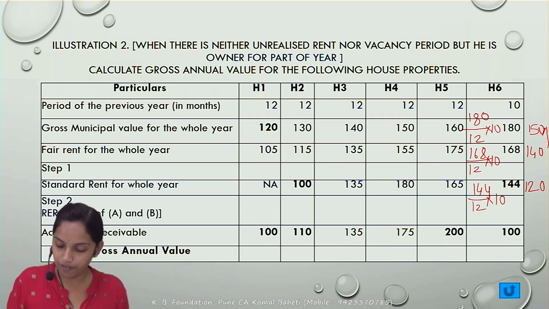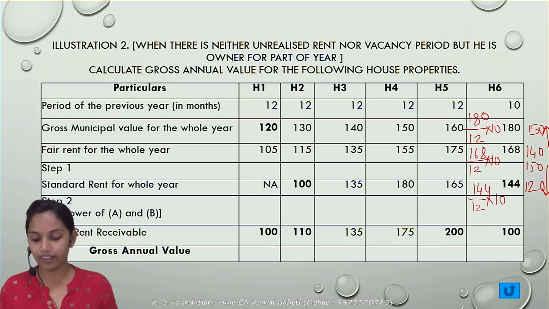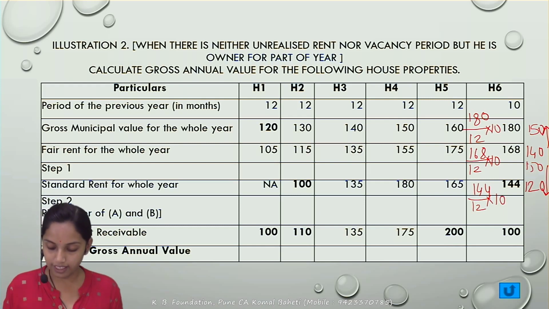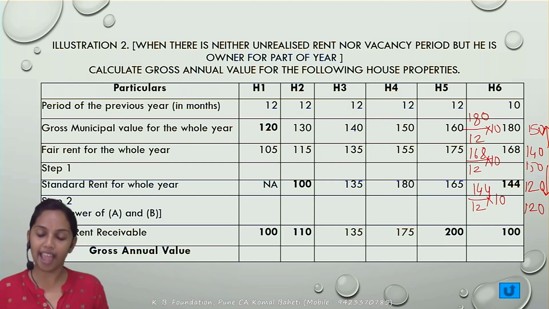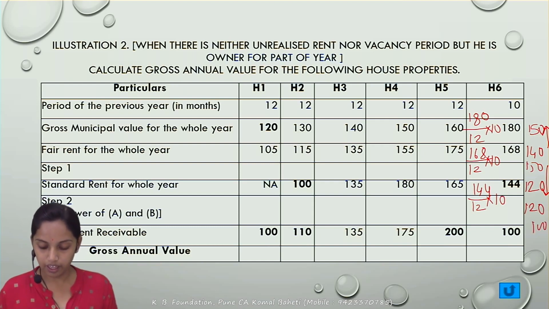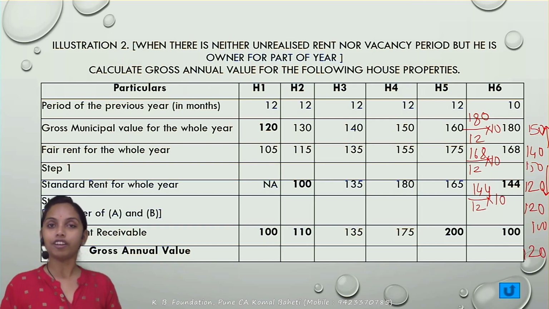So the step 1, whichever is higher, the answer of the step 1 would be 150 and that is to be compared with the 120, whichever is lower. So step 2 answer would be the reasonable expected rent, the 120, that is to be compared with the actual rent of 100, correct. The gross annual value would be 120. Have you clear with it?